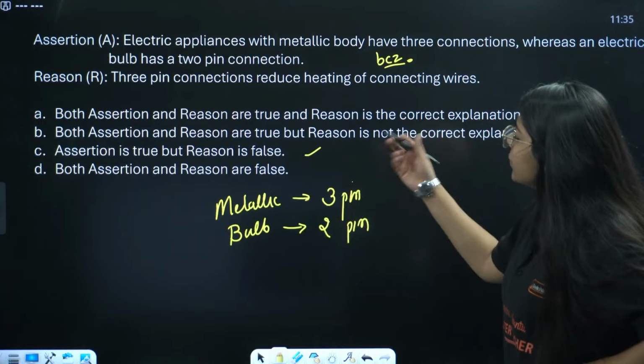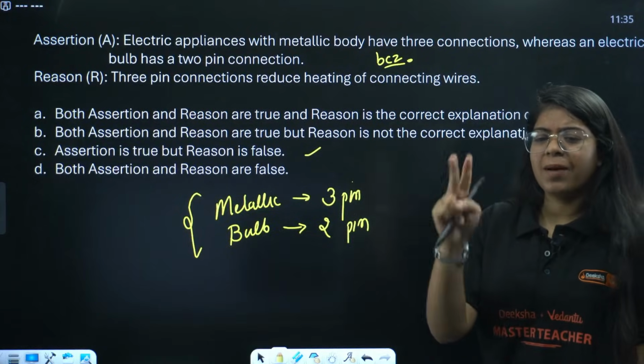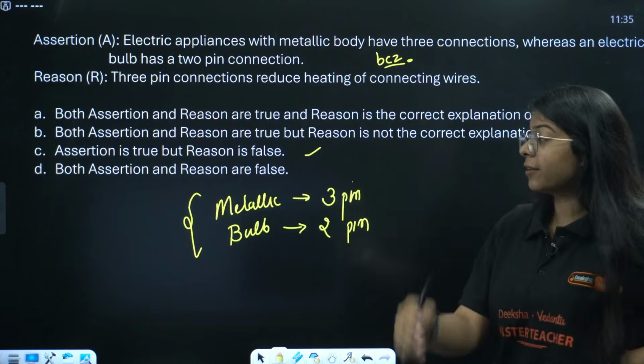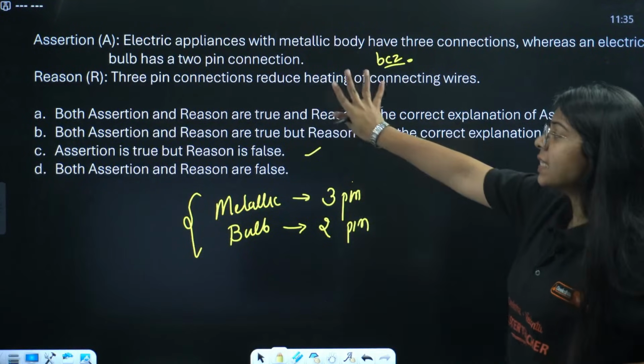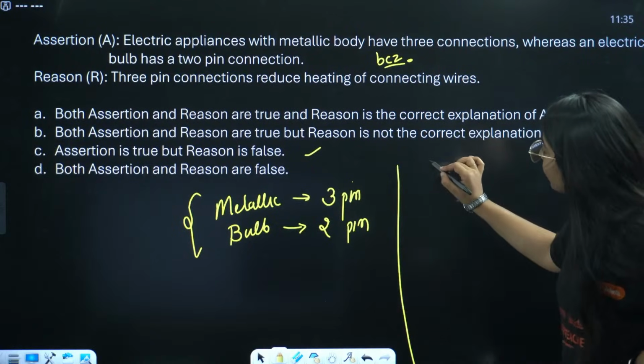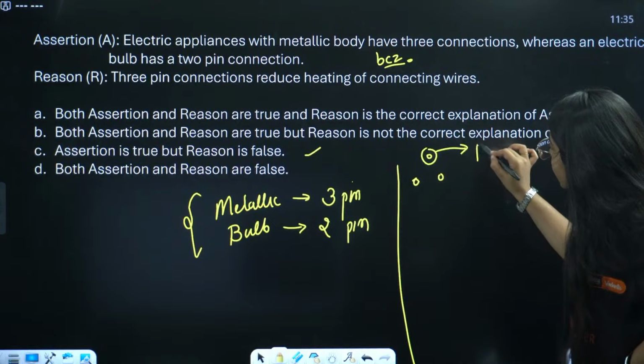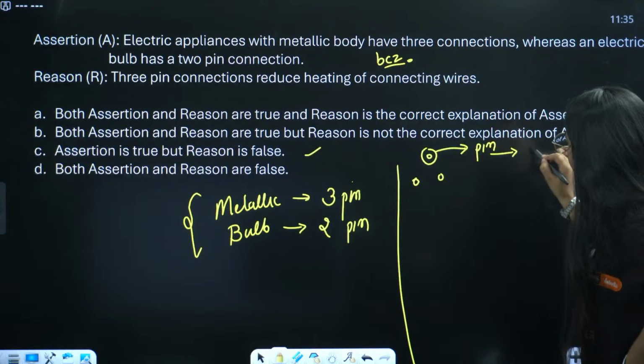So we know this is true. Metallic body has 3-pin connection and electric bulb has 2-pin connection. We know that. But why? They are saying that 3-pin connections reduce heating of connecting wires. But we know that the third pin is used for earthing.